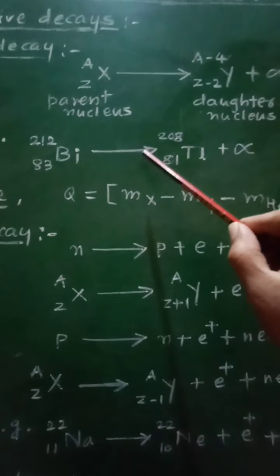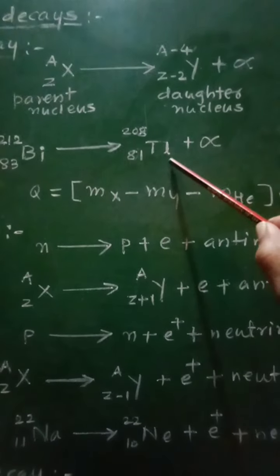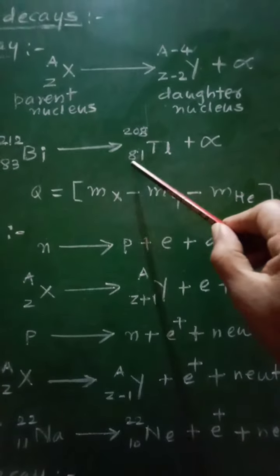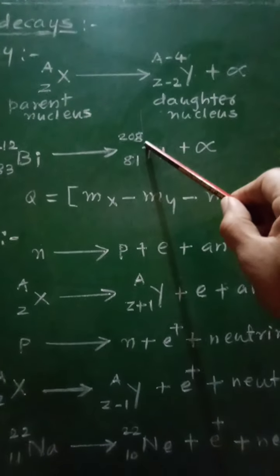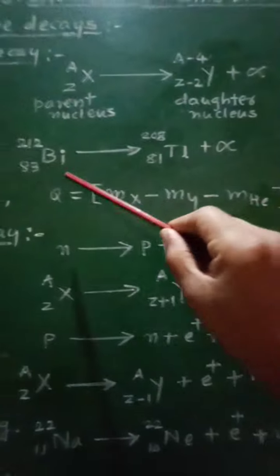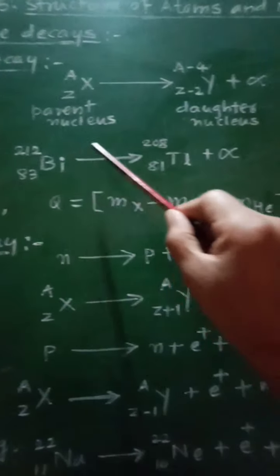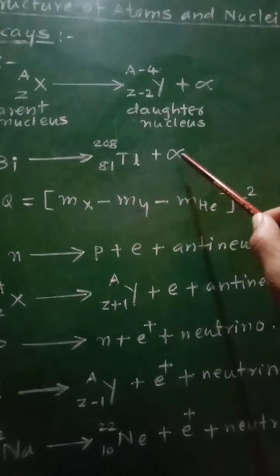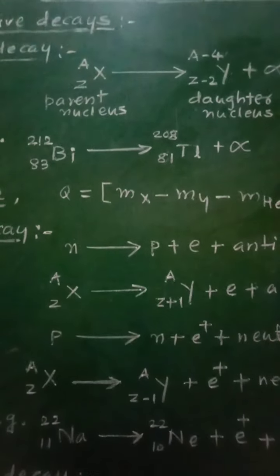When it goes through alpha decay, it will give rise to a stable nucleus as the daughter nucleus, thallium, with atomic number 81 and mass number 208. So here the atomic number is decreased by 2 and the mass number is decreased by 4 with emission of alpha rays. So this will be the example of alpha decay.